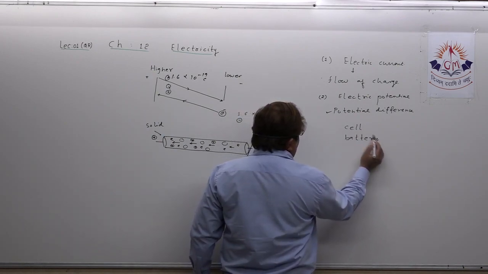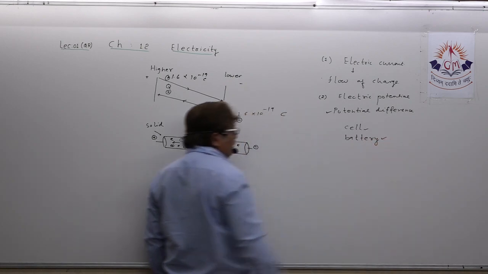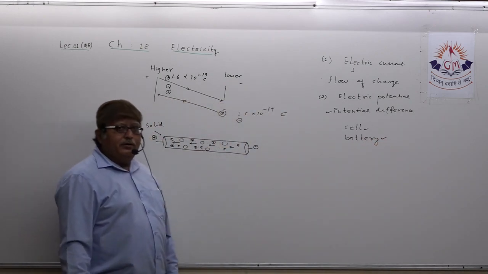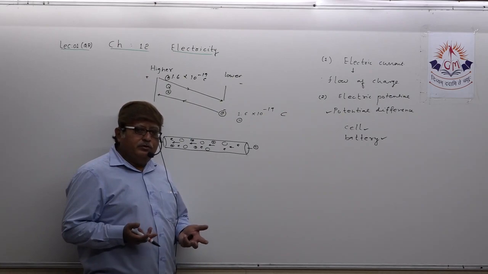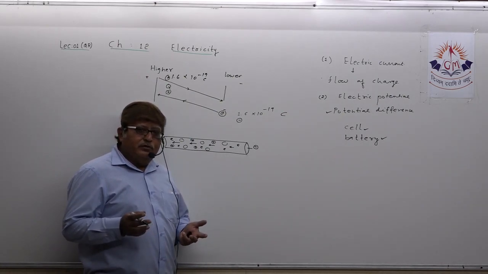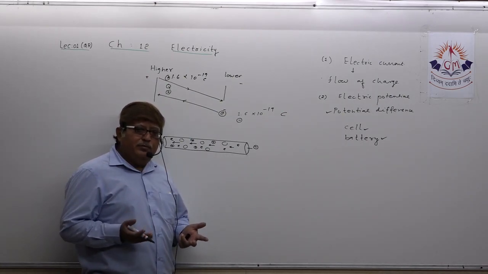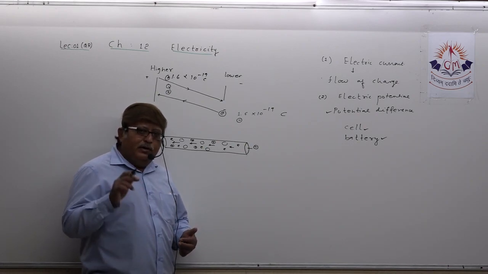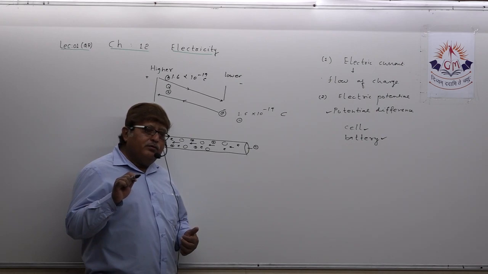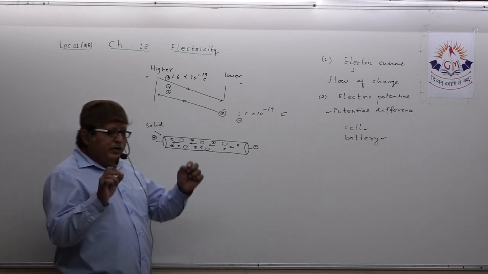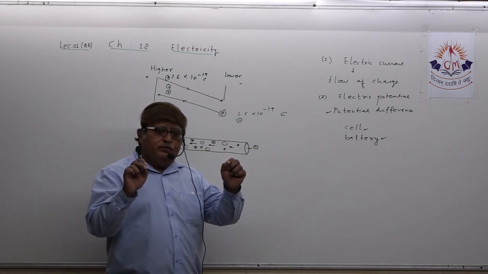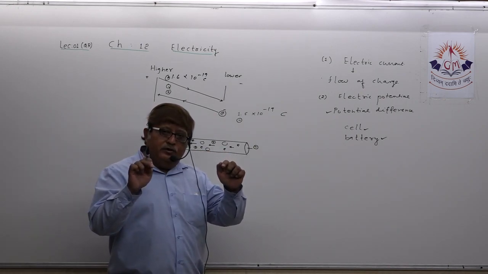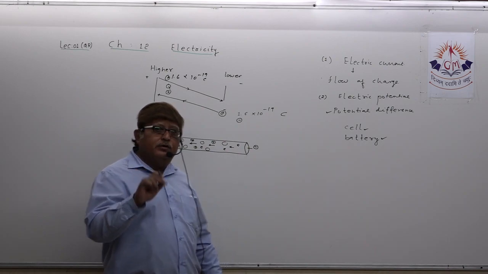Okay. Now actually, what is a cell and battery consisting of? Nothing. They are just consisting of chemicals. They are filled with chemicals, and by the chemical reaction, there is a potential difference already generated between the two ends.